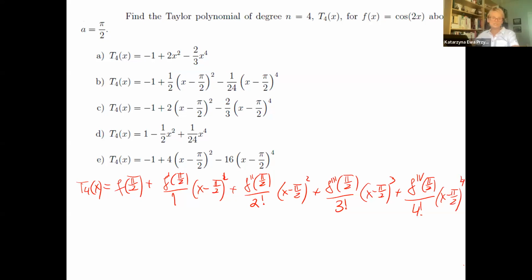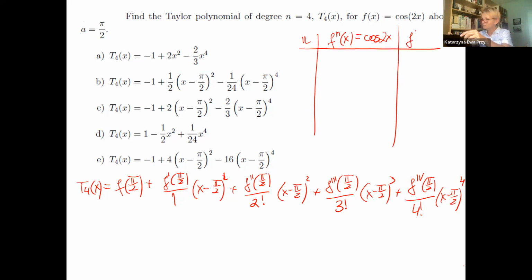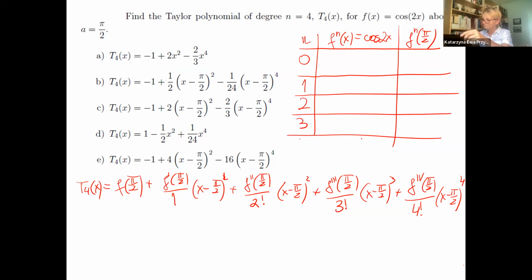And I really suggest writing this down. It's 10 seconds, and then you will not make a mistake. Okay, that means let's build that table that I was building. The function is defined as cosine of 2x. And then we will need the value of the derivatives at the center, pi over 2. Zero means the function, first derivative, second derivative, and the 4th derivative. The function is just, my pen is not writing, the function is just cosine of 2x.